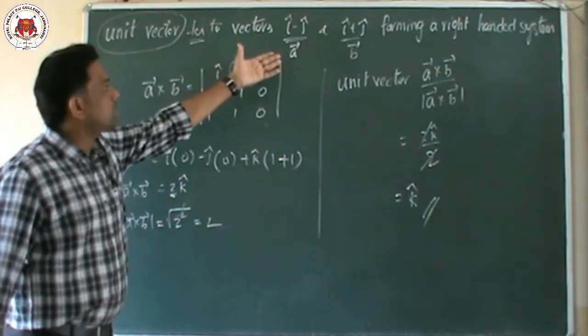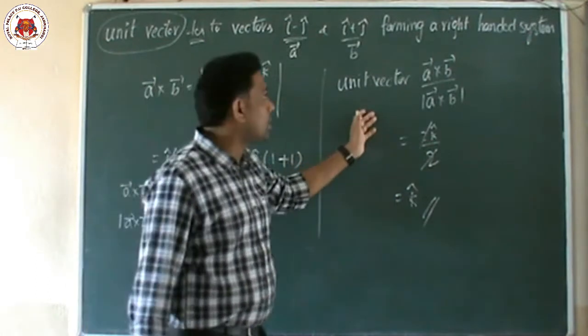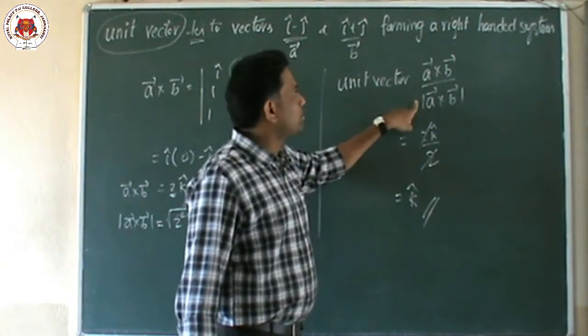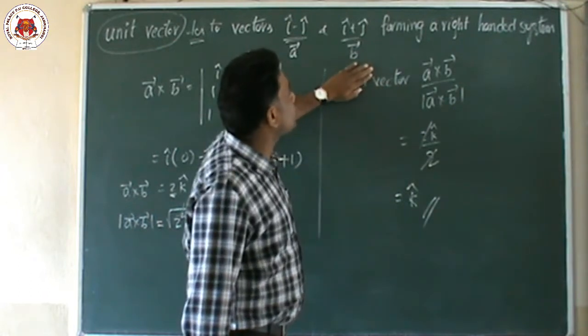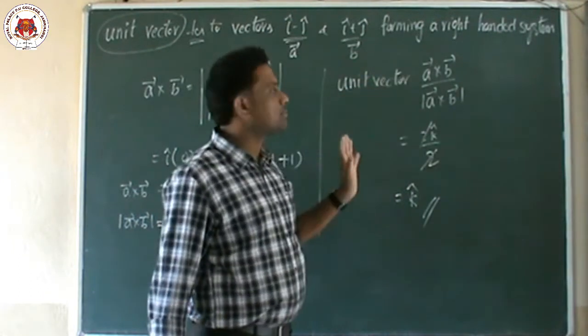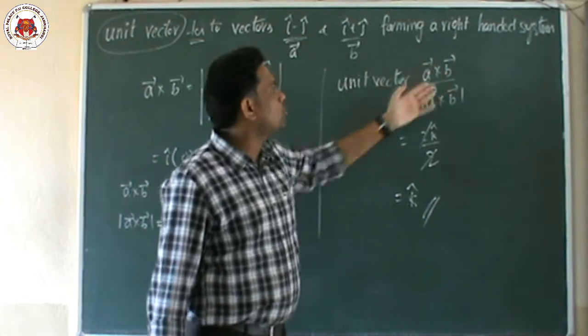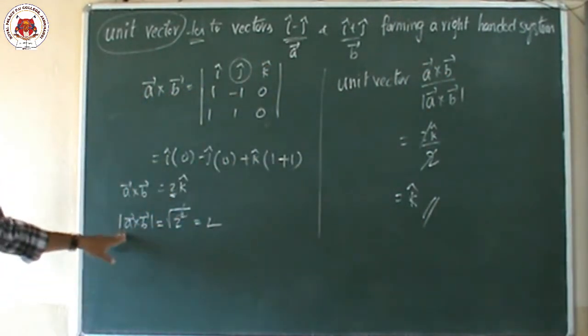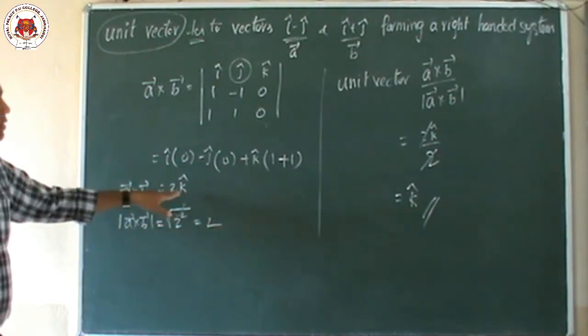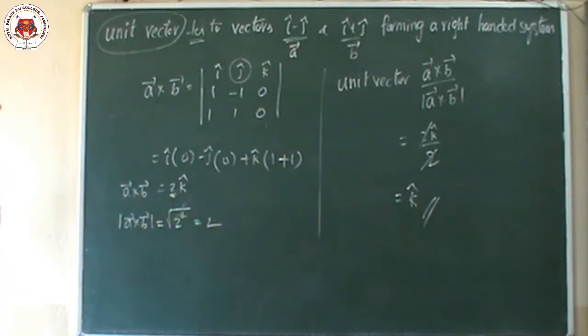A vector and B vector are given, and it is asking for the unit vector, so the vector is plus or minus, unit vector only plus. If there is no unit, then we have to find only A cross B. So this is the formula. First we have to find A cross B. A cross B value we got is 2k. Next we have to find the mod. Mod means square root of the coefficient squared. Square root cancels, answer 2.